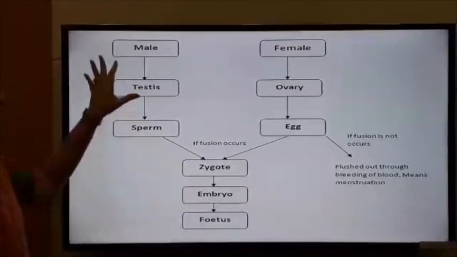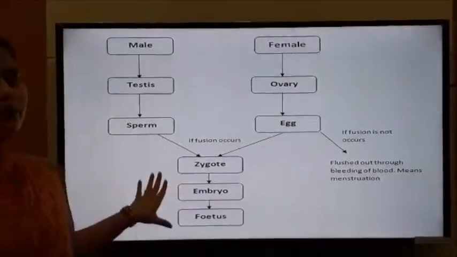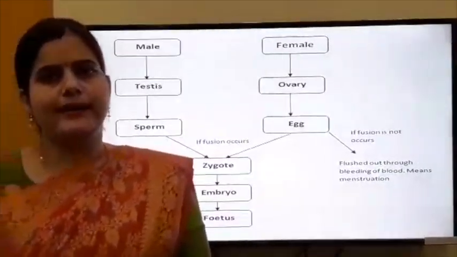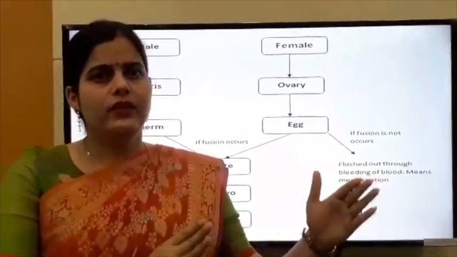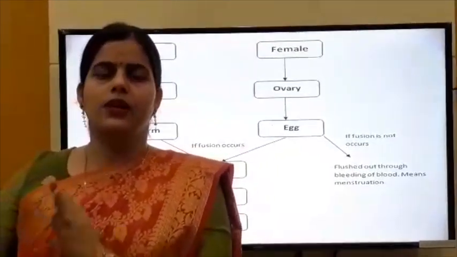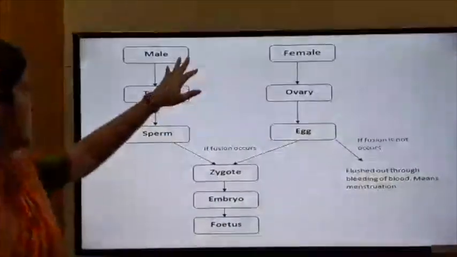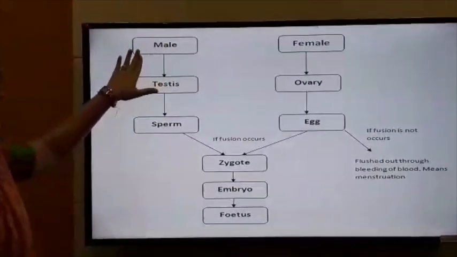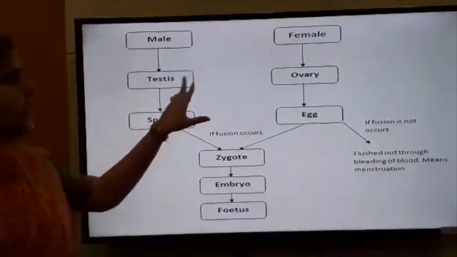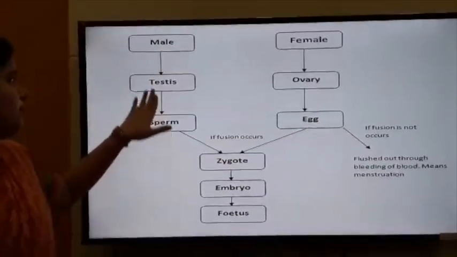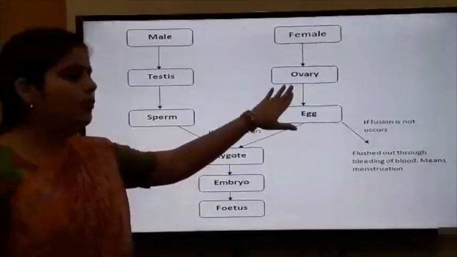Now, this whole flow chart shows all the events of sexual reproduction: pre-fertilization events, fertilization events and post-fertilization events. Here we have male and female. The male gonad is the testes and the female gonad is the ovary. We get sperm from the testes and egg from the ovaries.